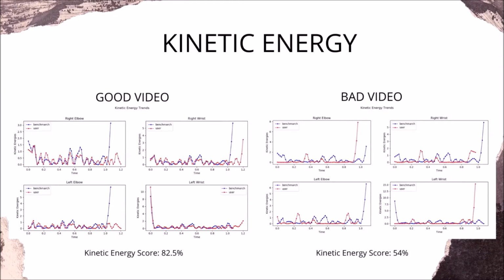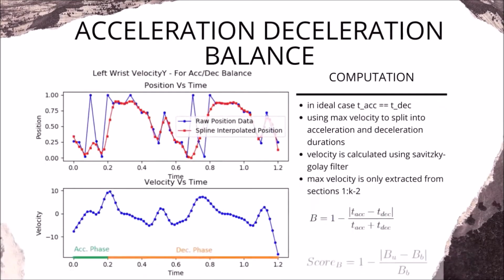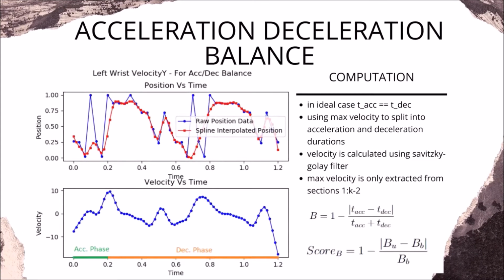The fifth and the last feature extracted is acceleration and deceleration balance, which is used to calculate the biomechanical efficiency of the overall performance. The biomechanical efficiency of the motion refers to the balance between acceleration and deceleration. While punching, it is important that the user's acceleration of hand is balanced by his deceleration, otherwise it might result in user hurting their hand.